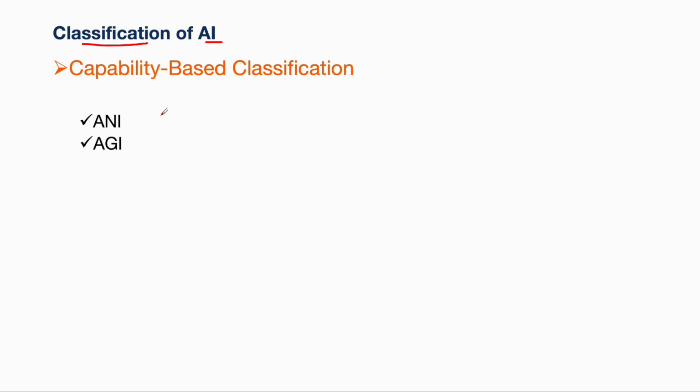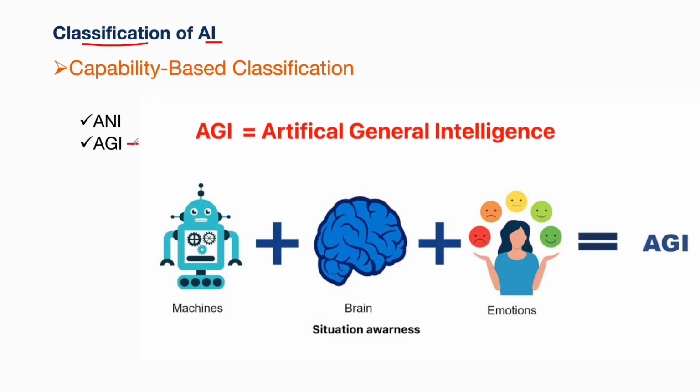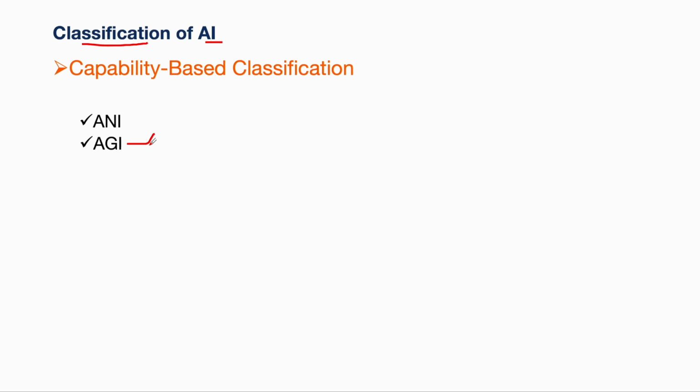Another type of AI system is called artificial general intelligence. This is a human-like capability. This artificial general intelligence is still in a theoretical stage. There is no such system available as of now. Artificial general intelligence refers to human-like cognitive abilities such as knowledge across different domains and awareness of the situation.